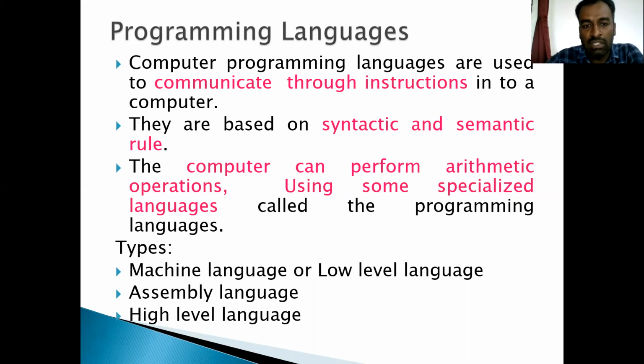The next point is that the computer can perform arithmetic operations using a specialized language called a programming language. Basically we want to perform some operations, like arithmetic or logical operations, so we go for a programming language, and any programming language can perform these operations. So what are the types of programming language? First, machine level language, then assembly language, and then high level language. Let's discuss each of them.